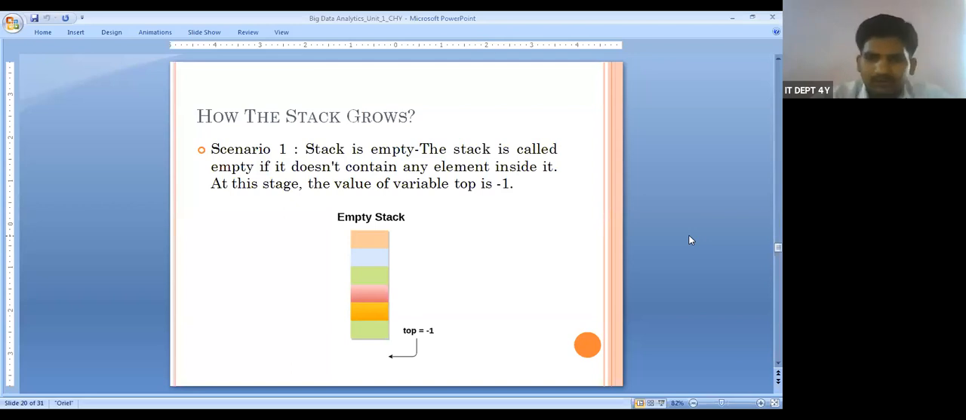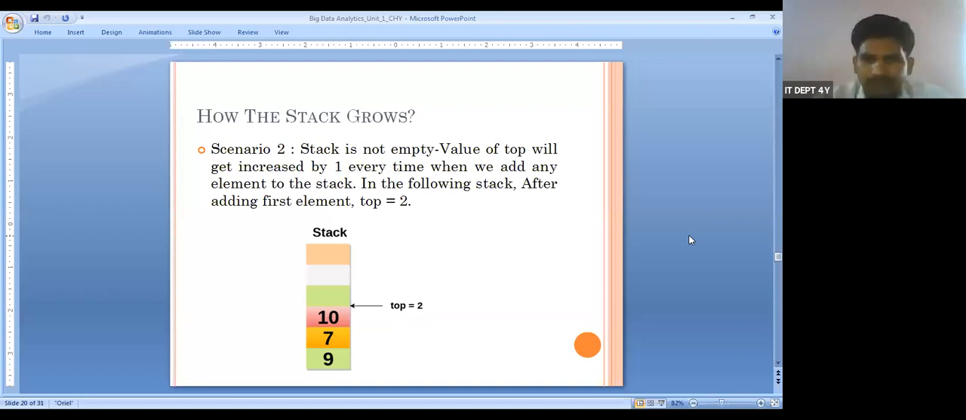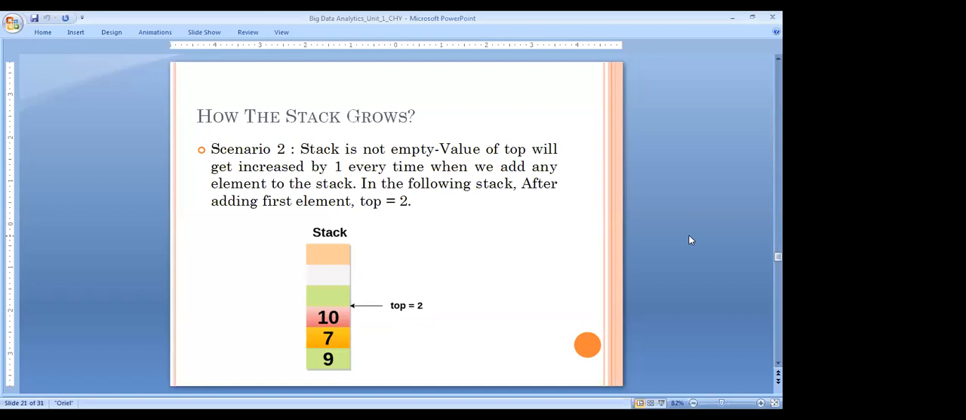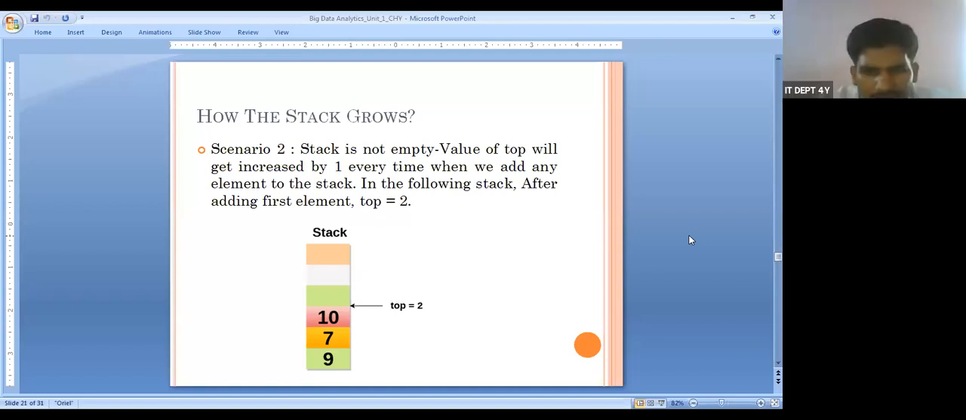Now see another scenario, where the top is 2. What does it mean when the top is 2? We have the 0th, 1st, and 2nd positions. So how many values are in the stack? We have 3 values. So when the top is 2, the number of values in the stack is 3.